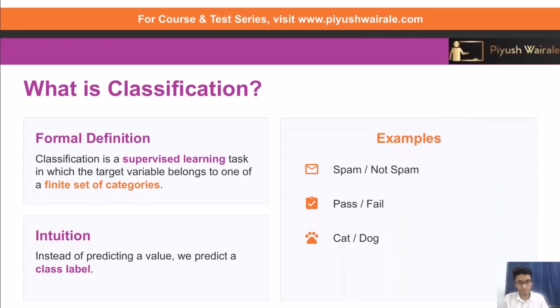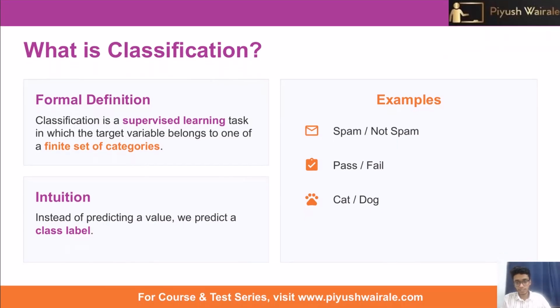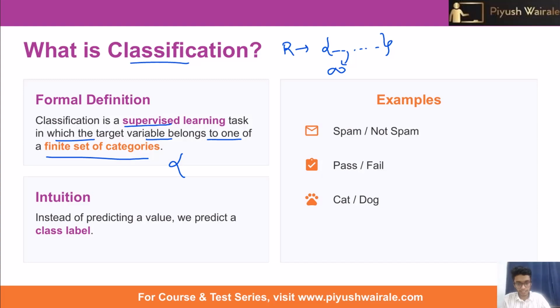Moving ahead with what is classification. Classification is nothing but a supervised learning task in which the target variable belongs to one of a finite set of categories. In regression, we used to have an infinite set because the output can be continuous, but in classification, we need a finite set of categories. We can have cat, dog, horse, this kind of finite set, and the algorithm needs to classify the output between these categories only.